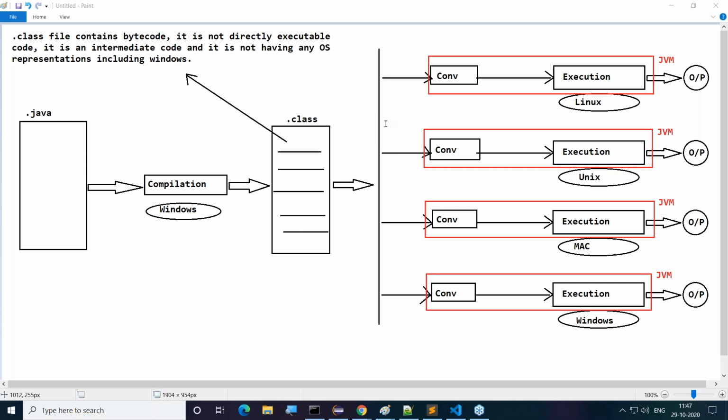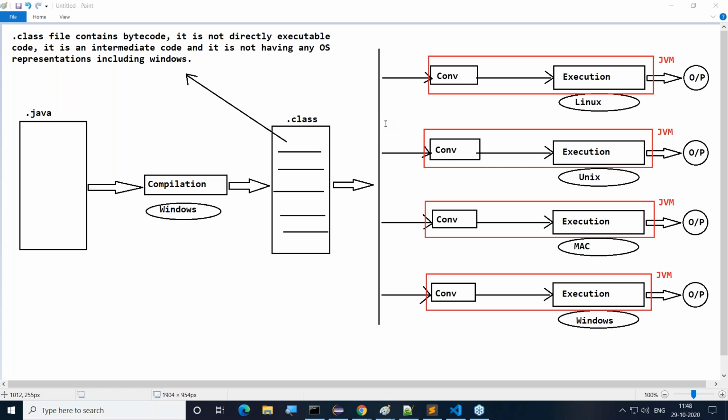But how many times did we execute the same program? Four times. Four times we executed the same program. Good. Now tell me, for four times execution, how many JVMs have we used?